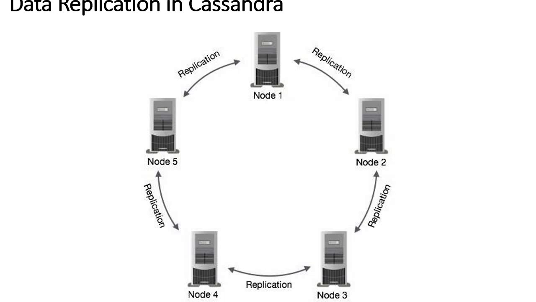After returning the most recent value, Cassandra performs a read repair in the background to update the stale values. This figure shows the schematic view of how Cassandra uses data replication among the nodes in a cluster to ensure no single point of failure.